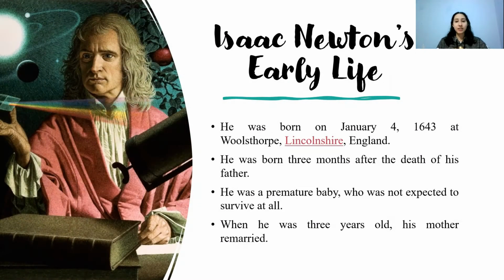Going to Isaac Newton's early life, he was born on the 4th of January 1643 at Woolsthorpe, Lincolnshire, England. He was born 3 months after the death of his father. His father was a farmer whose name was also Isaac Newton. His father was described as a wild farmer simply because he enjoyed his job so much, he enjoyed it wildly. He was a premature baby who was not expected to survive at all. He was actually born earlier than his supposed due date, and so young Isaac was a small child. His mother Hannah even said that he was so small he could fit inside a quart mug.